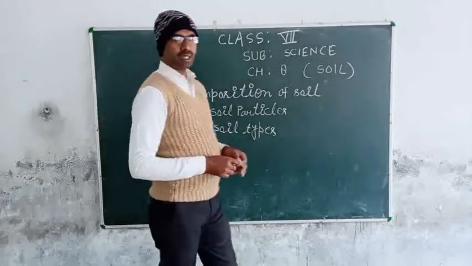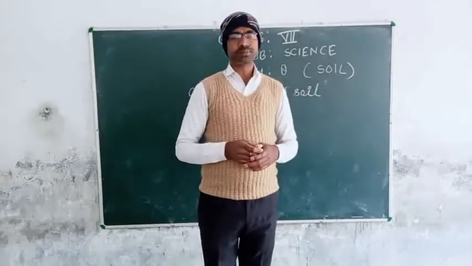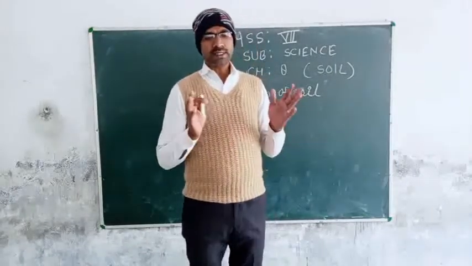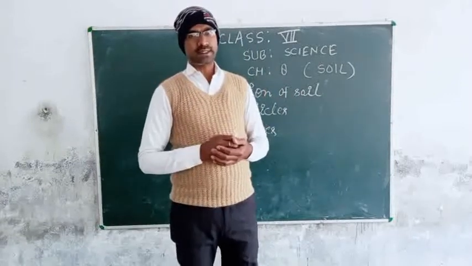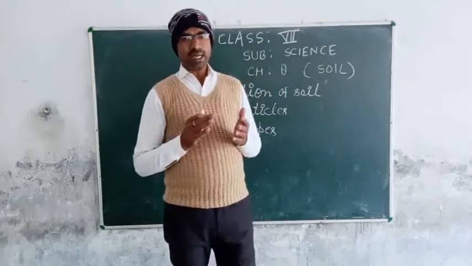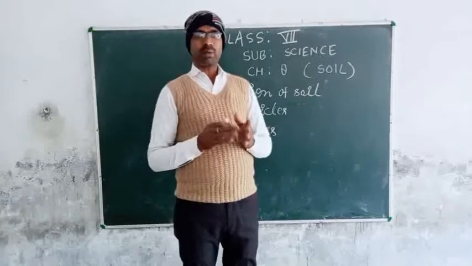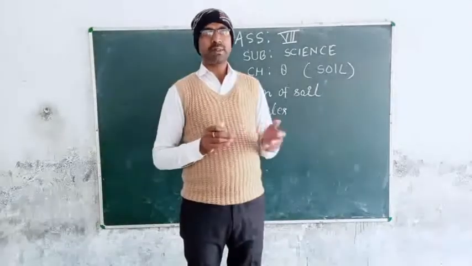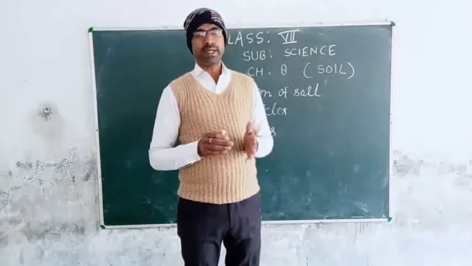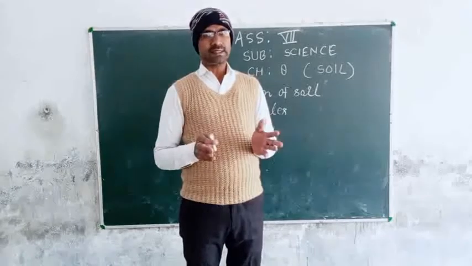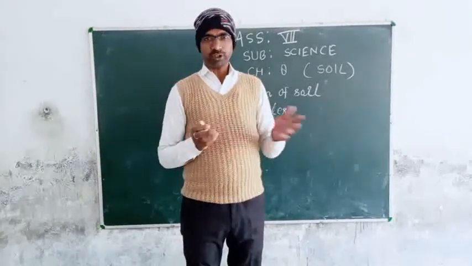Soil consists of a number of components. It means a number of components make soil. What are they?